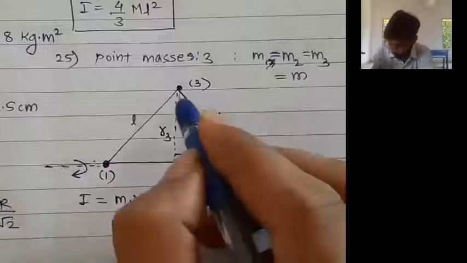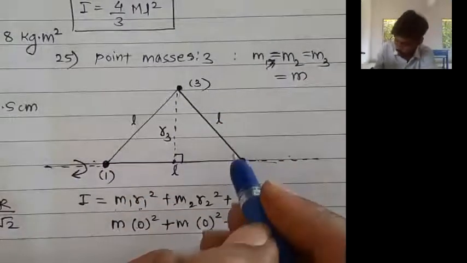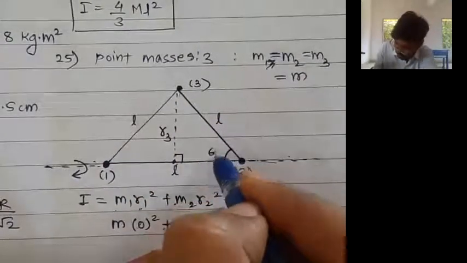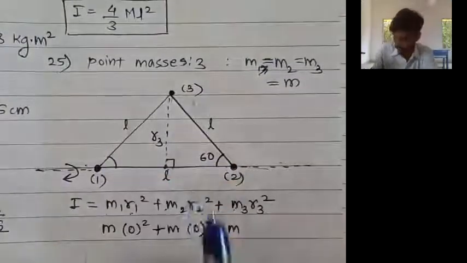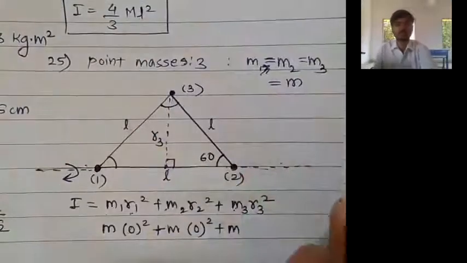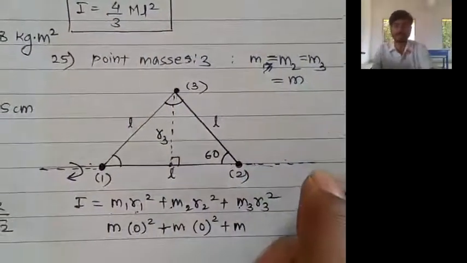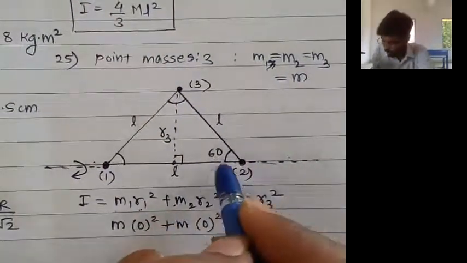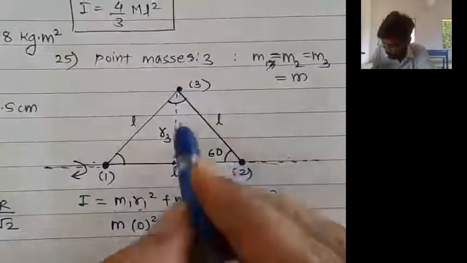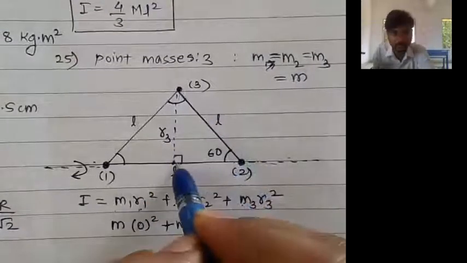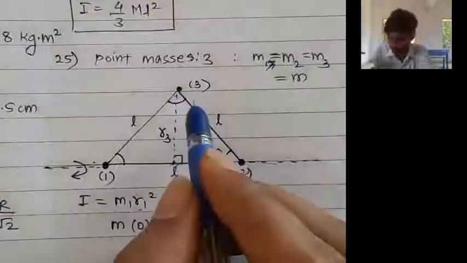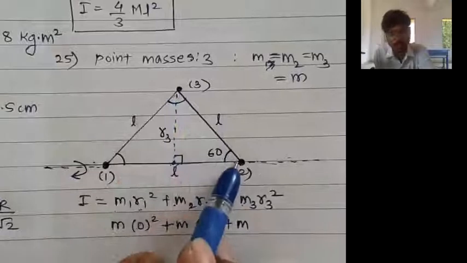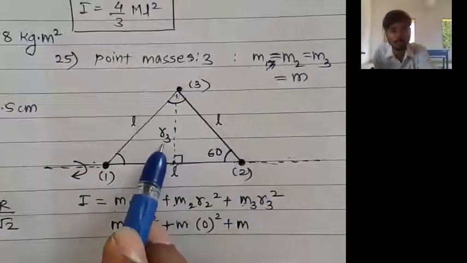This angle is 60, because it is an equilateral triangle. This is a right angle triangle, where L is the hypotenuse and r3 is the opposite side.